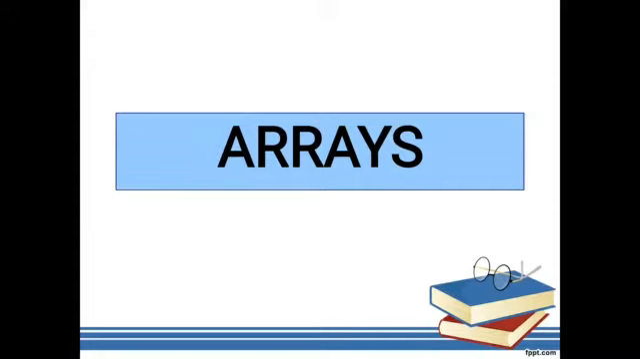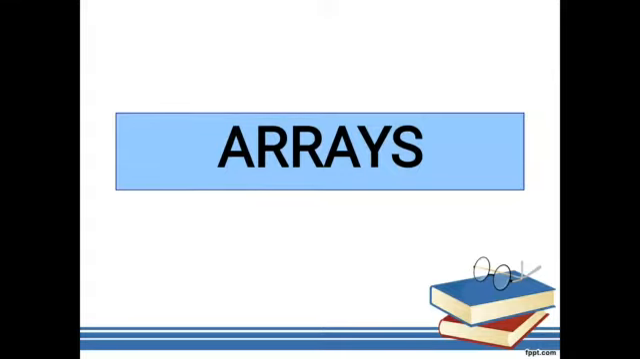So what are arrays? An array is one of the data structures of static linear type. What is the main purpose of arrays? By using arrays we can search the elements and we can sort the elements. That will be very easy.